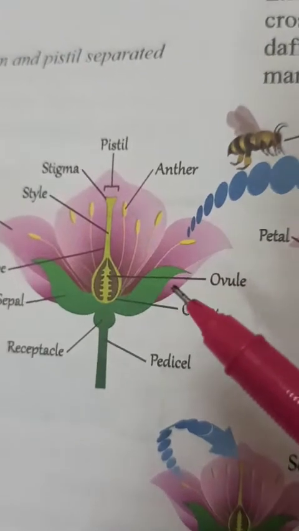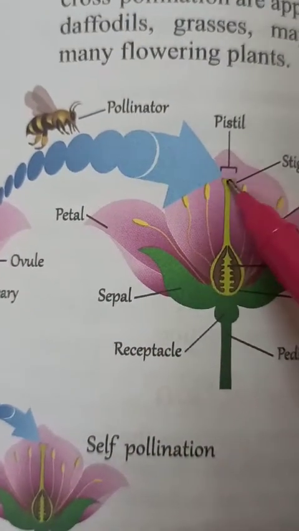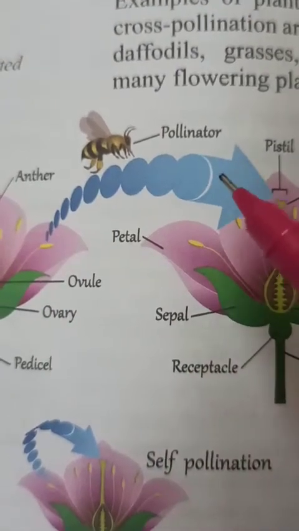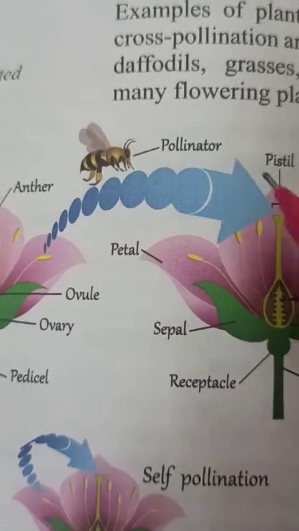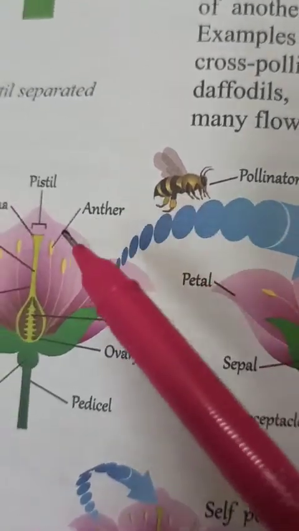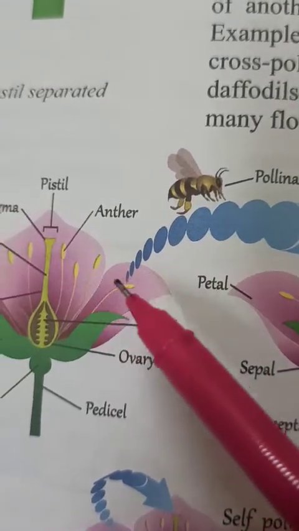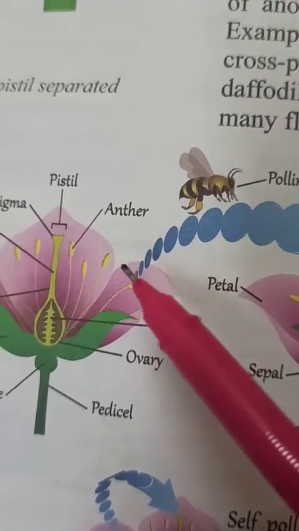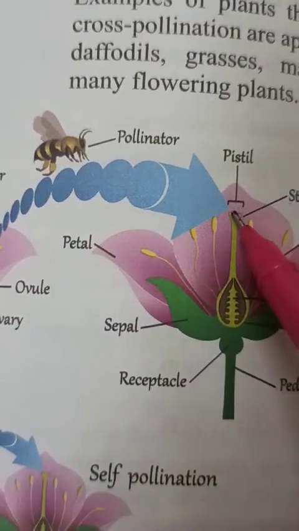But when pollen from the anthers of one flower is transferred to the stigma of another flower of the same variety, meaning a rose variety will pollinate another rose flower, and a hibiscus variety will pollinate another hibiscus flower. In cross-pollination, suppose this bee, cross-pollination generally takes place with the help of bees, because when bees sit on any flower, pollen grains can stick easily to their wings, mouth parts, as well as their legs, and they will transfer from one flower to the stigma of another flower.